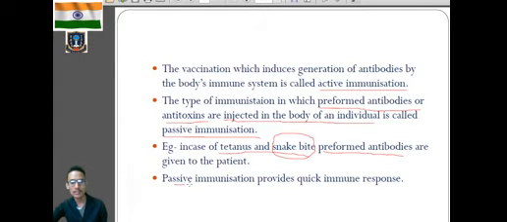But passive immunization provides quick immune response. Why? In this case, we are taking the ready-made antibodies. We are not waiting for our own immune system to produce the antibody. So we are already taking in the antibodies which are produced in other organisms, like in the horse, mainly because these antitoxins or antibodies in case of snake bite are produced in horse serum. So it's mainly an example of passive immunization. So I hope it is clear for you the difference between active immunization and passive immunization.